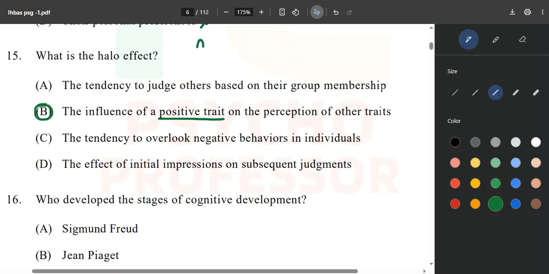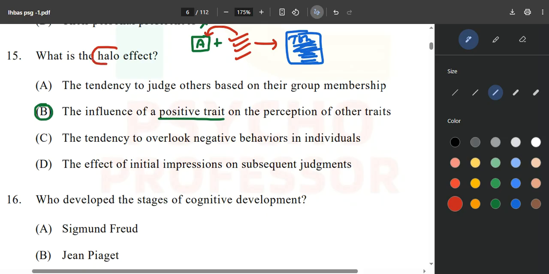You are looking at an actor that is an A-class actor in Bollywood, Hollywood, Tollywood, whatever that word is, and you are also watching that it is definitely possible that you associate all the positive attributes with this particular actor, but that is not the truth. Why? Because he is doing some tobacco ads and some smoking ads and some alcohol ads. So this is not the reality, but the influence of a positive trait on the perception of other traits is referred to as the halo effect.